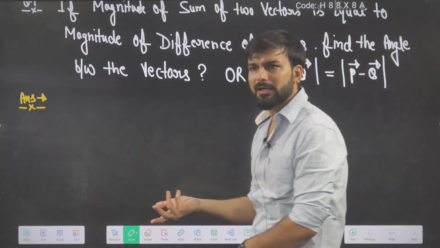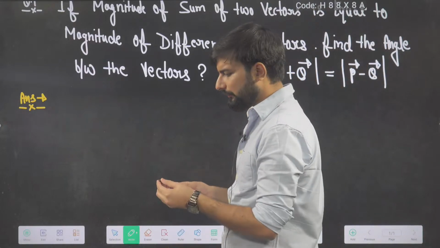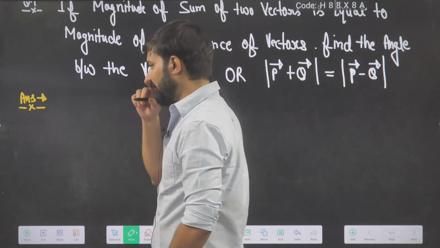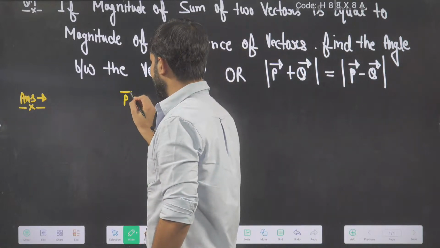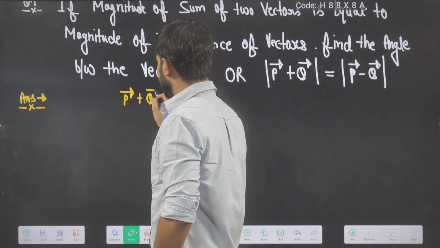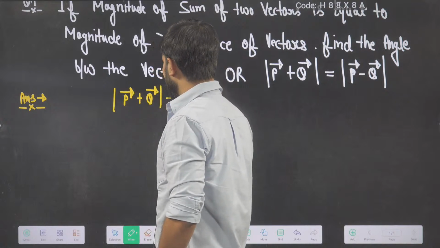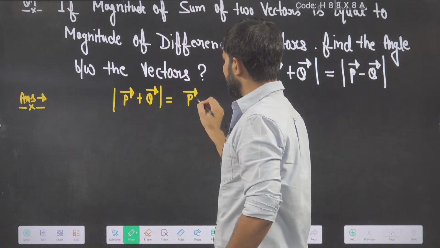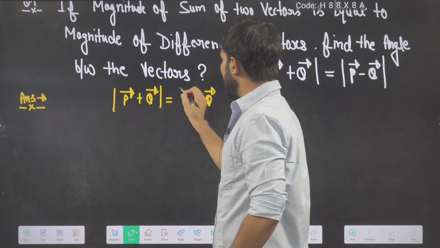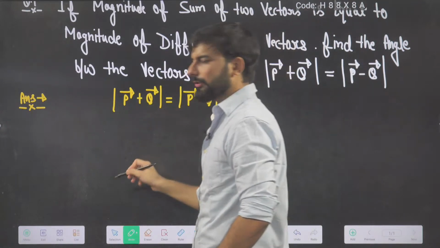So we know the formula. Write the formula. What is the formula of this? Magnitude of P vector plus Q vector is equal to magnitude of P vector minus Q vector. So write the formula here.